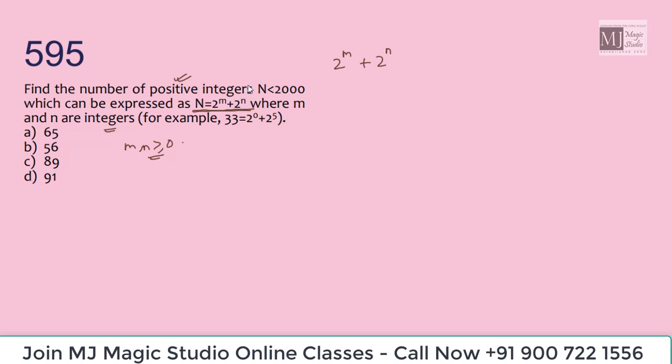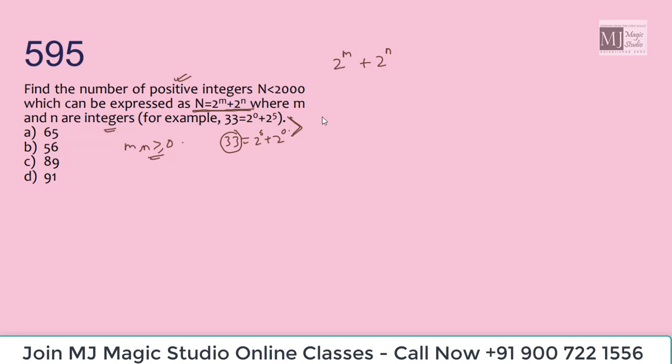For example, 33 is 2 to the power 0 plus 2 to the power 5. Again, 33 is 2 to the power 5 plus 2 to the power 0. That means we need to avoid one of these as the solution, because we need only 33 one time.